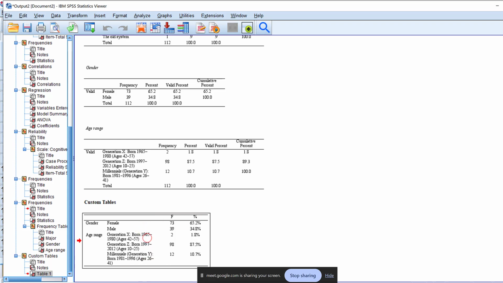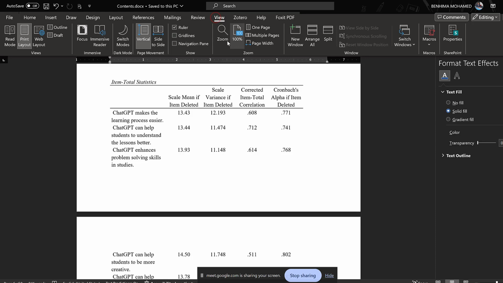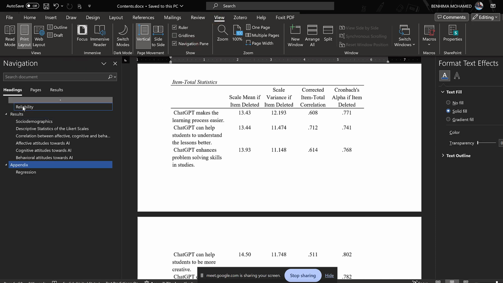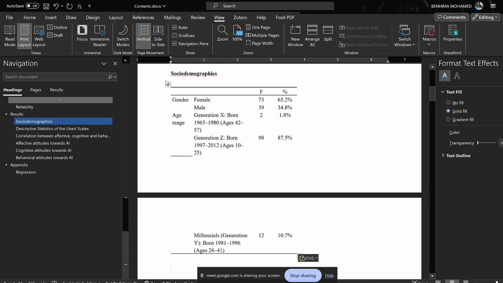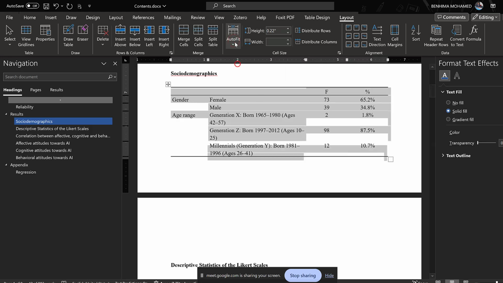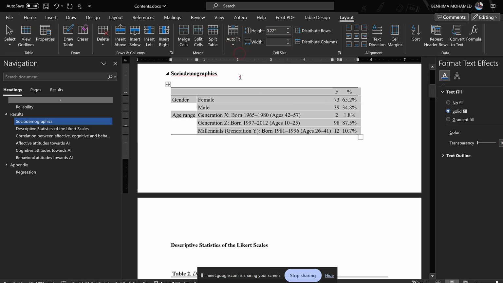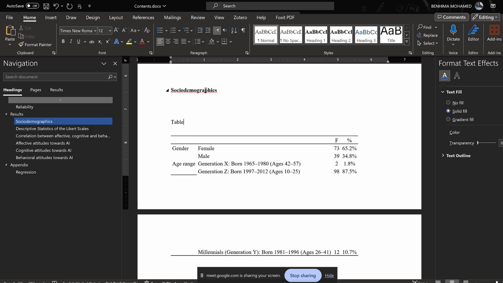So I will just put these in the demographic section. Layout, table, auto-fit window, auto-fit contents. Okay, so this is the social demographics. We're going to say Table 1, social demographics. Okay.